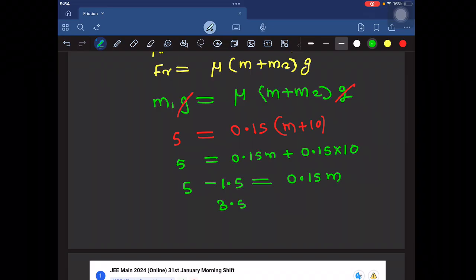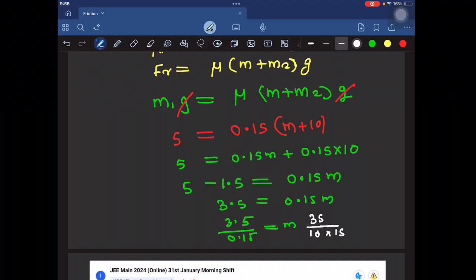Capital M is 10, and g is 10, sin 53 is opposite side 4, hypotenuse 5, so 4 by 5, minus mu, which is given as 0.25, so 1 by 4, into capital M 10, cos 53 is 3 by 5, adjacent side 3 and hypotenuse 5, so 3 by 5, again mu 1 by 4, g is 10 and cos 37 is 4 by 5.